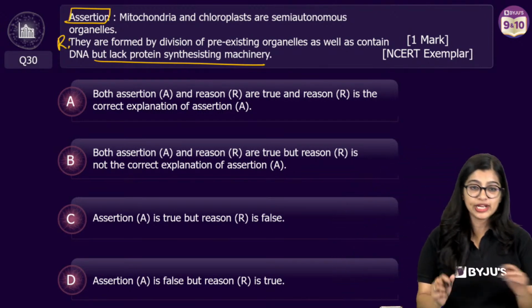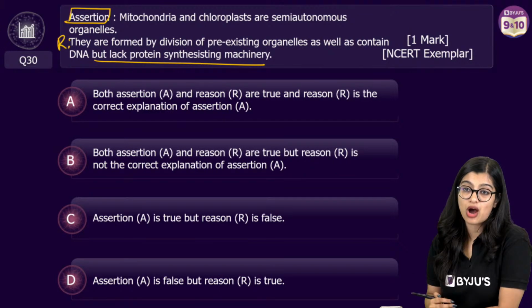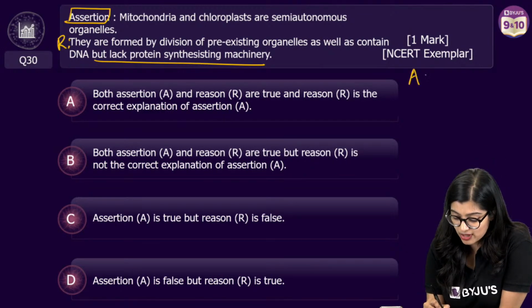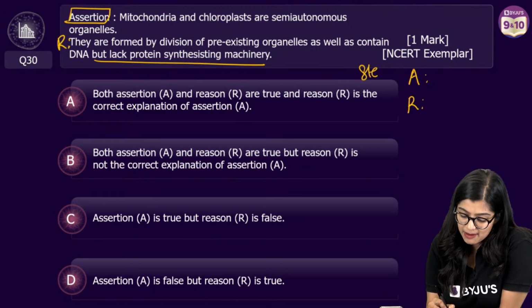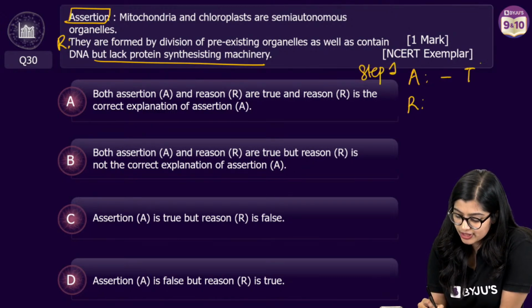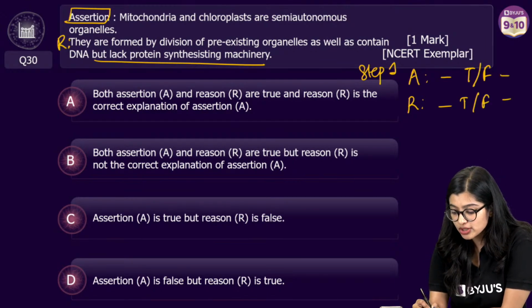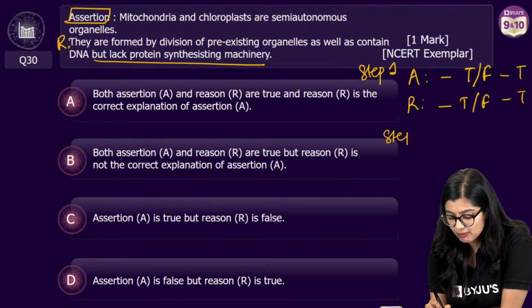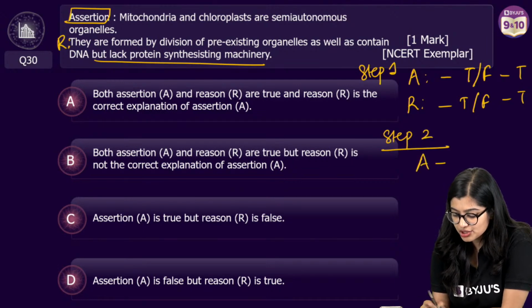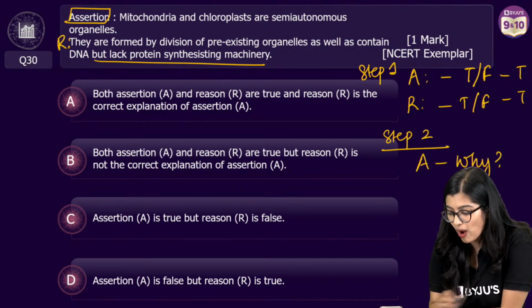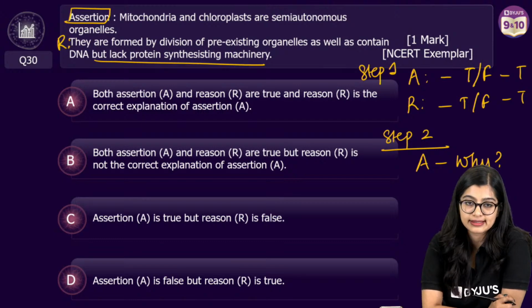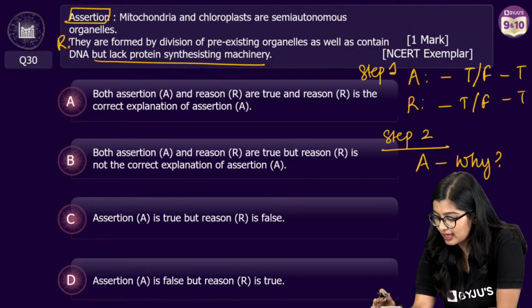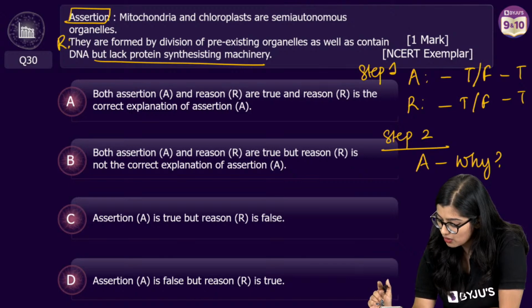Okay. Students who are regular in my class, you all know how to do assertion reason questions, right? So assertion statement will be there. Reason statement will be there. Step number 1. Just see if it is true or false, right? First do true or false. Only if both statements are true, you go to step number 2, right? After assertion statement, ask yourself why. Then you will be able to assess it.